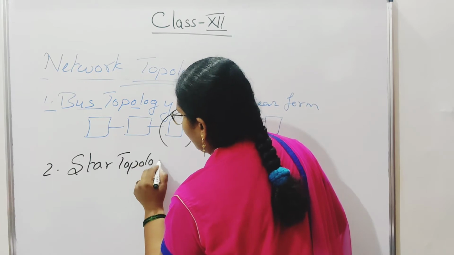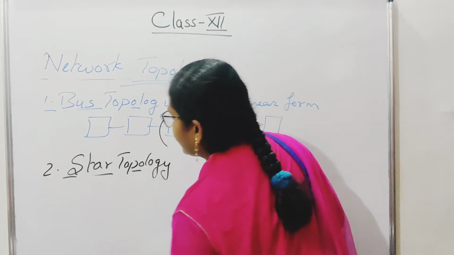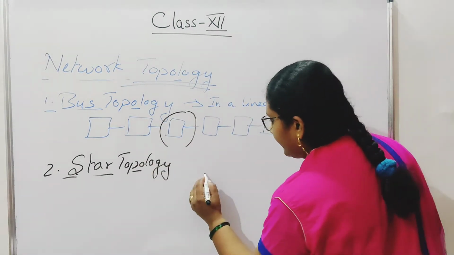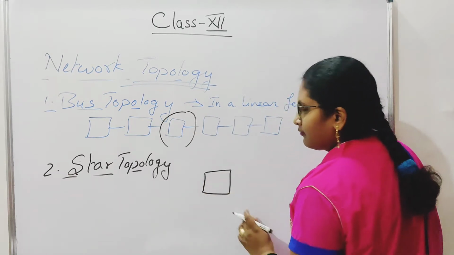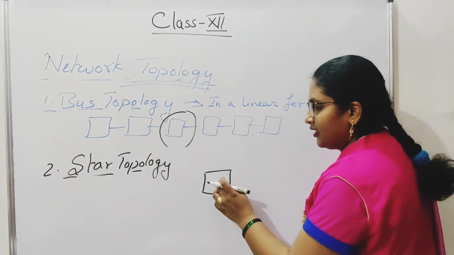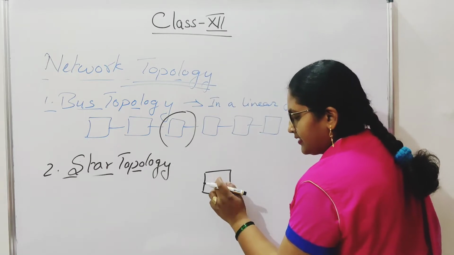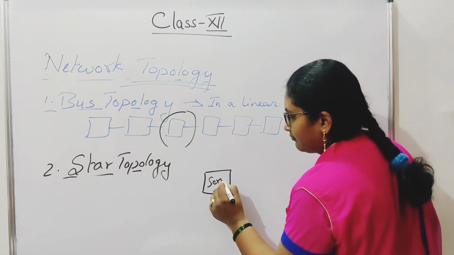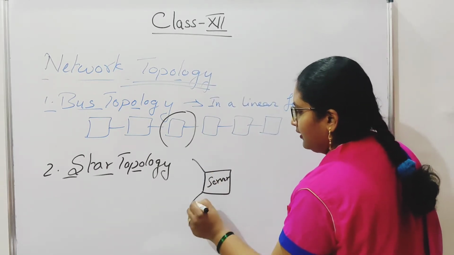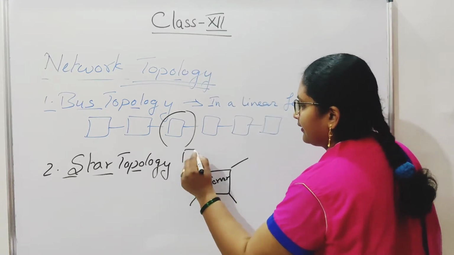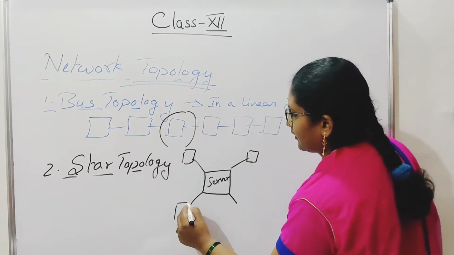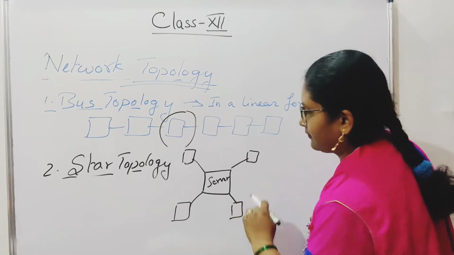Star topology, what is that? This is a central hub. At the center you are having the server, and all the computers are connected in the form of a star, in the corners.